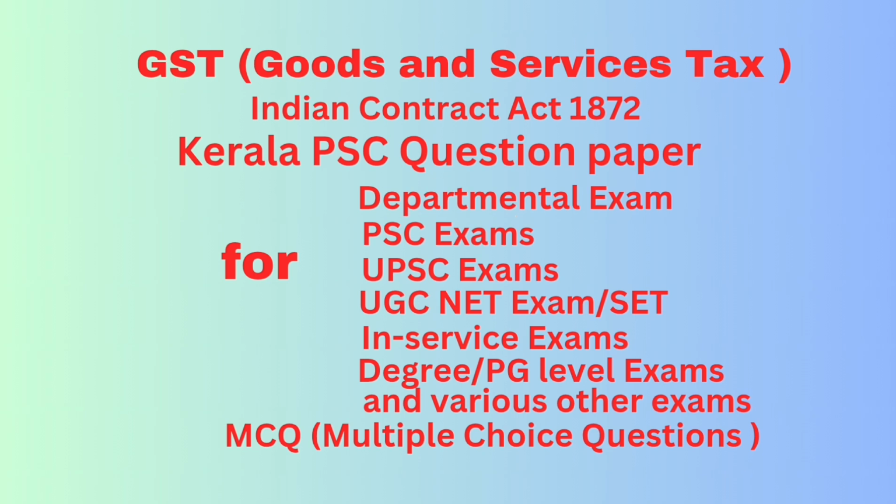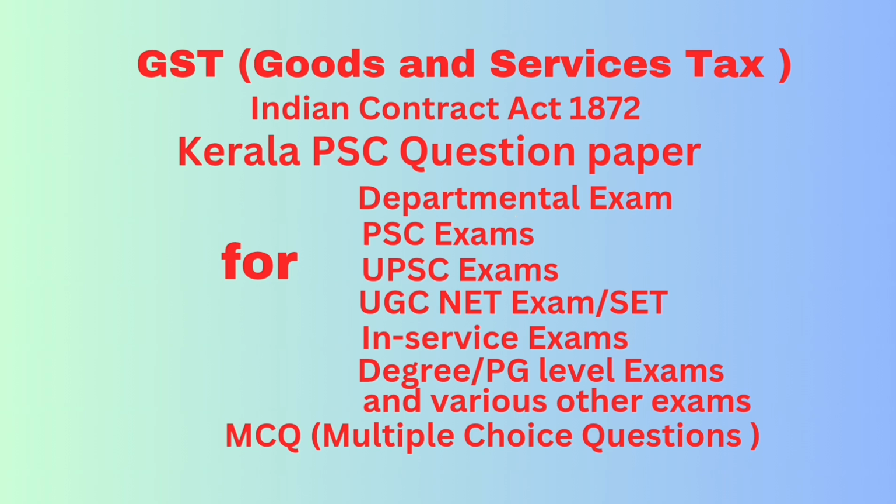Question number 49. Availability of input tax credit in special cases as per section 18 subsection 1 of the CGST Act 2017 is available where the registered person has a tax invoice relating to such supply issued not after the expiry of 1 year from the date of issue of tax invoice.